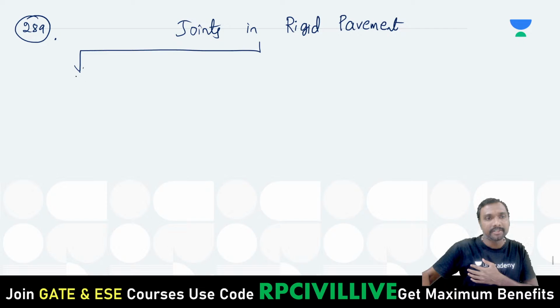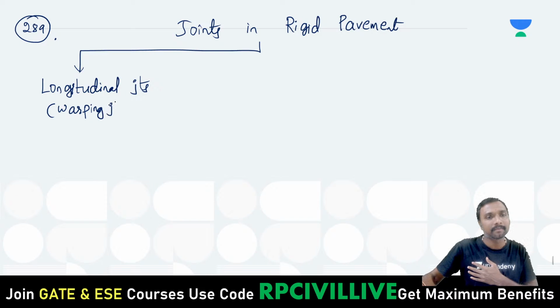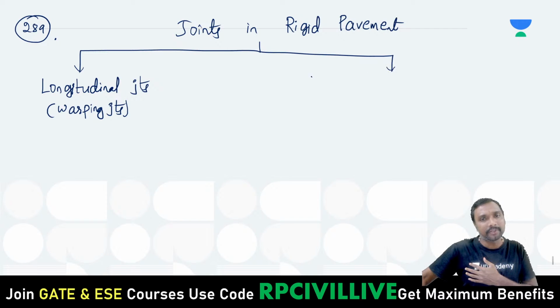What are the different joints in rigid pavement? The first one is longitudinal joints, which are provided along the length of the road. These are mainly the warping joints. Now what are the other types of joints? These are the transverse or lateral joints.